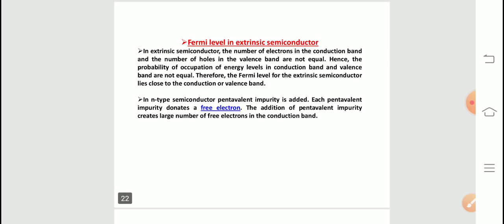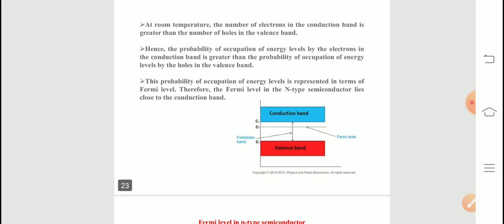And if you see the Fermi level in case of extrinsic semiconductors, this will vary from p-type to n-type because the number of electrons or number of holes will vary here. Because in extrinsic semiconductor, the number of electrons in the conduction band and the number of holes in the valence band are not equal.